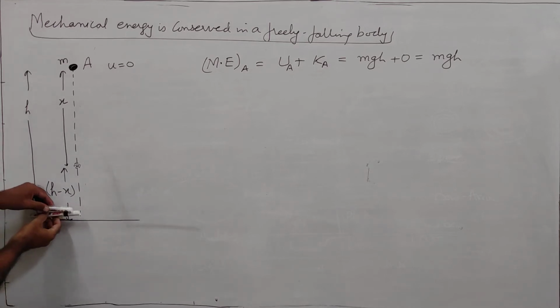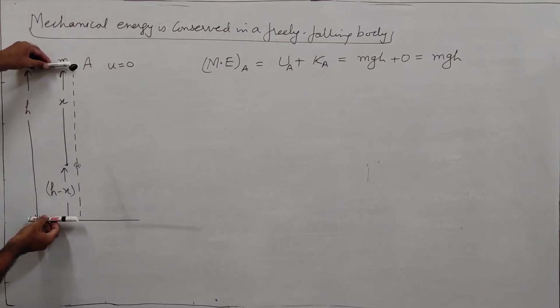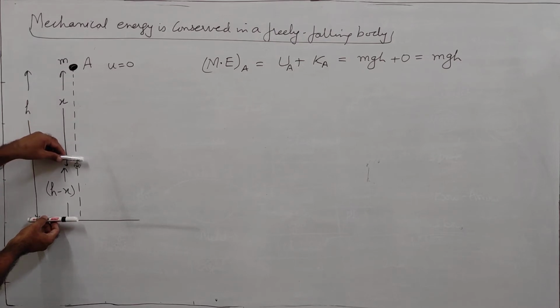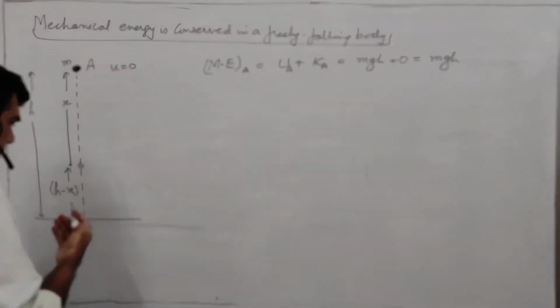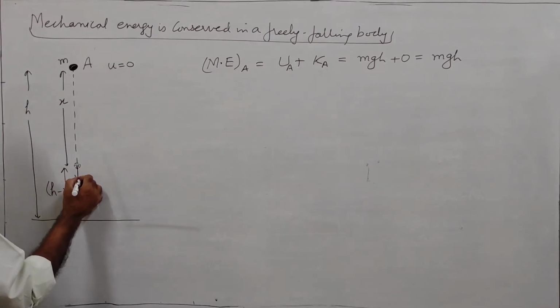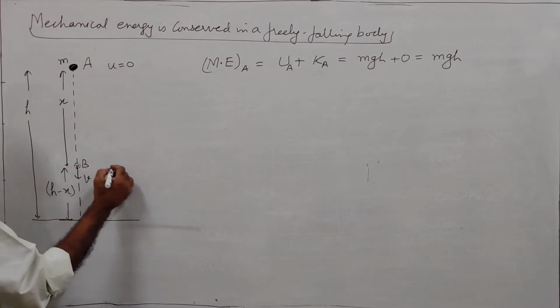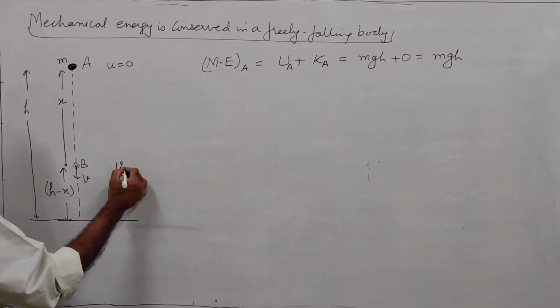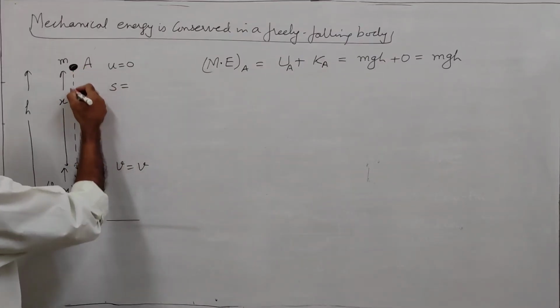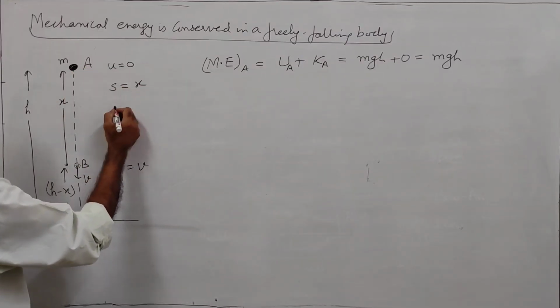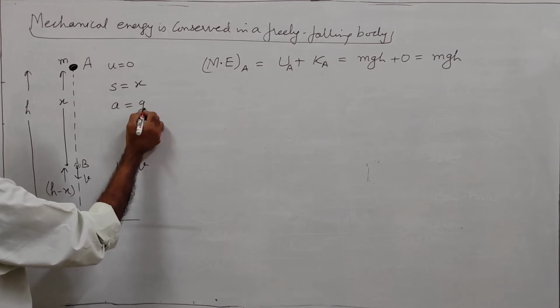This complete height was h, it has fallen through x, so this is h minus x. Now let the velocity here be v and let this point be B. So the velocity here is v. It has fallen through a displacement x and the acceleration due to gravity is g.